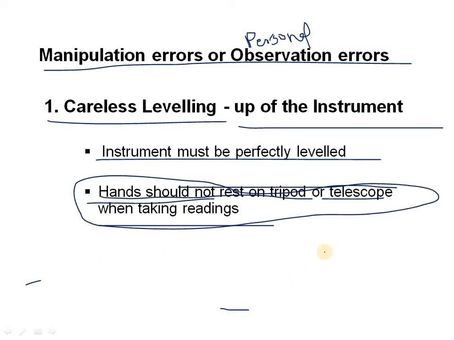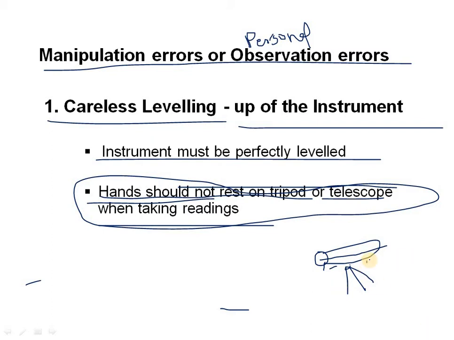So when we are looking through the instrument eyepiece, we must not touch it with the hands. We should not keep any hand on the instrument. Only when we are rotating should we keep the hand, but when we are looking from the telescope eyepiece to the object glass, we must not touch the instrument or telescope.